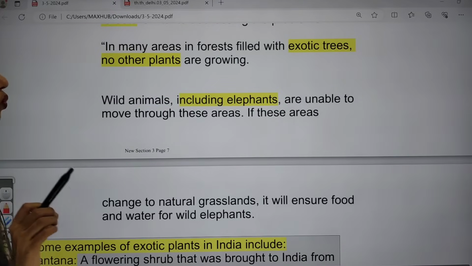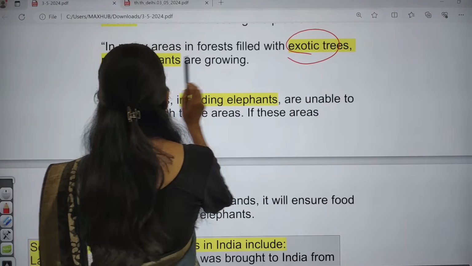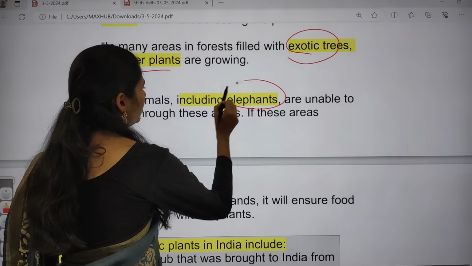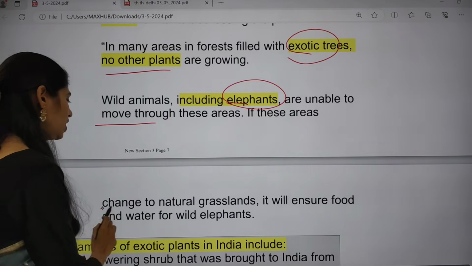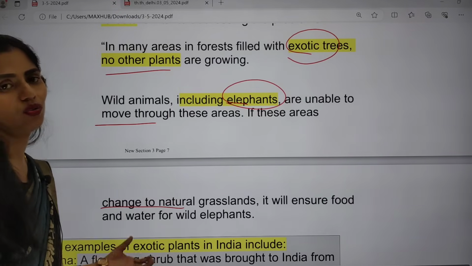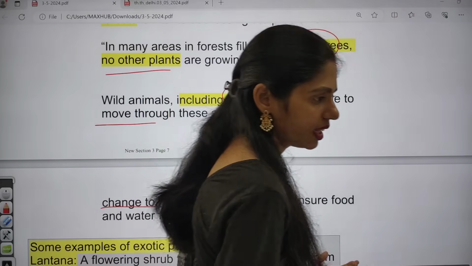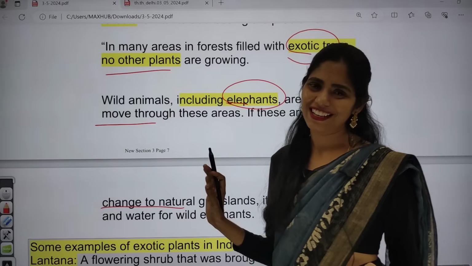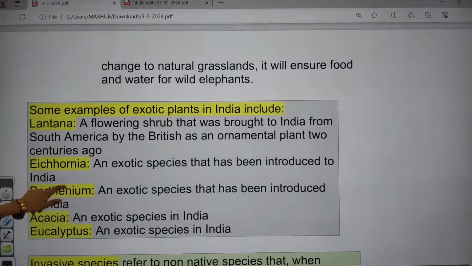Why? Because in any region having these exotic trees, no other plants grow. So wild animals including elephants are unable to move through these areas. If these areas change to natural grasslands, food and water availability will be ensured for these wild elephants. If there is no food and water availability, then these animals will come outside of their habitats. Clear? Okay. Now let us see some examples of these exotic plants.